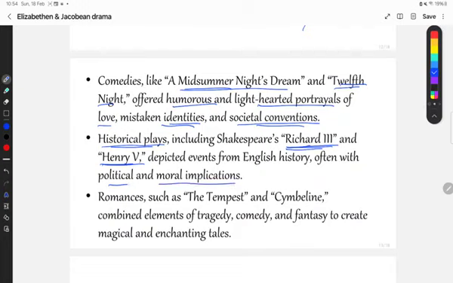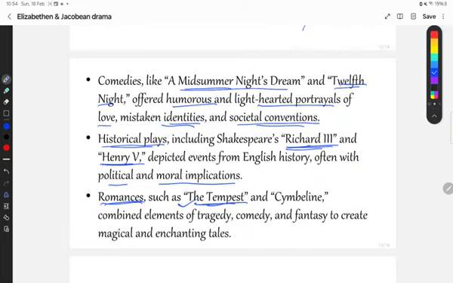Then another genre, that is romance. When it comes to romance, there are plays like The Tempest, which is one of the most famous plays by William Shakespeare, because this was the last play of William Shakespeare. All of you keep it in your mind. This is also very often asked in different examinations, which is considered to be the last play by William Shakespeare. So the answer would be The Tempest.